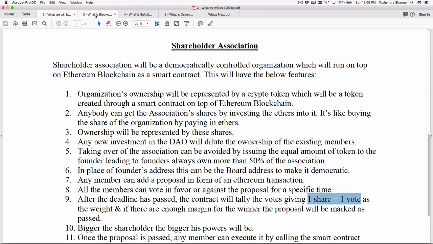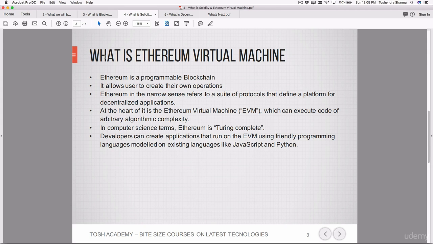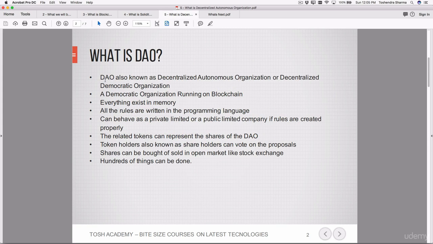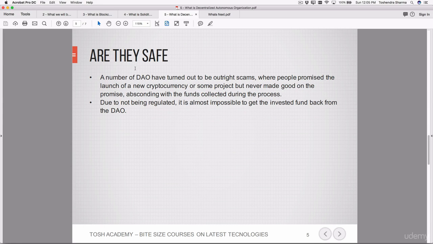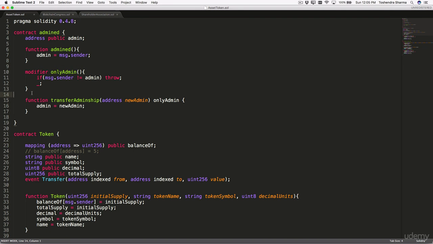To get there, we'll first understand what blockchain, Ethereum, and smart contracts are. If you are already aware of it, you can definitely skip that part. Then we'll talk about what the Ethereum virtual machine and Solidity are, in which we'll be typing the code. Then we'll talk about what exactly a DAO is and how it works, some examples, and how they behave. Then we will jump into writing the source code by setting up the development environment first.